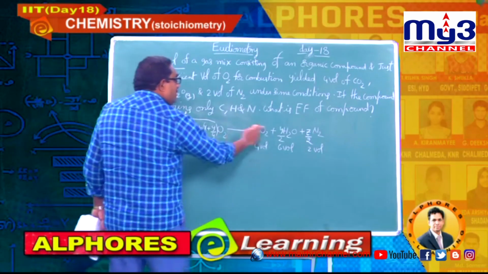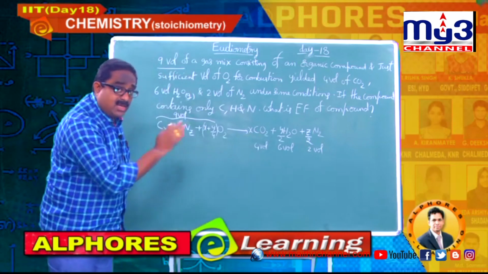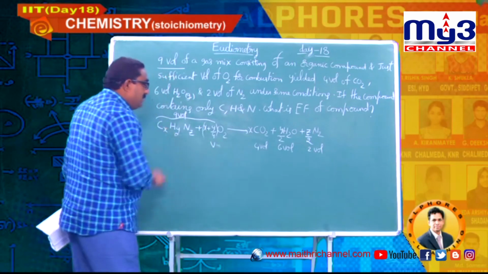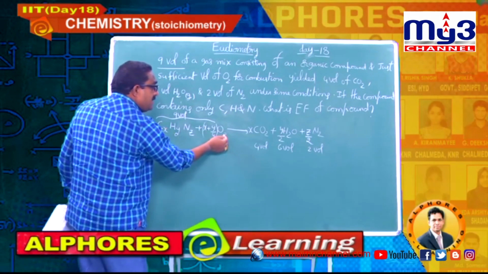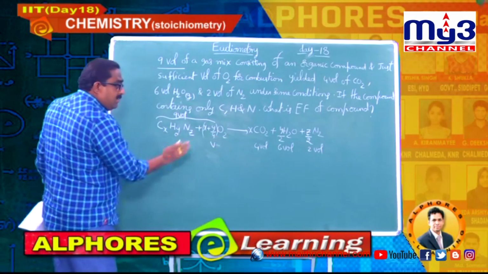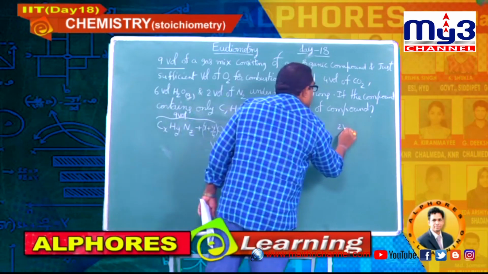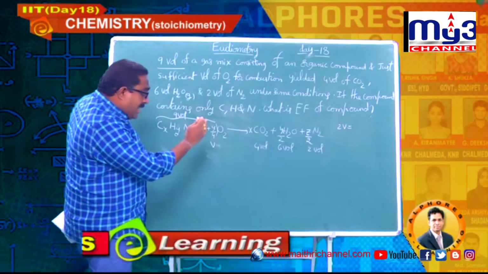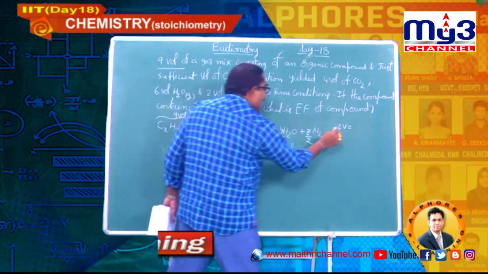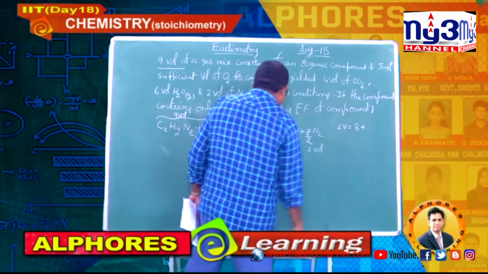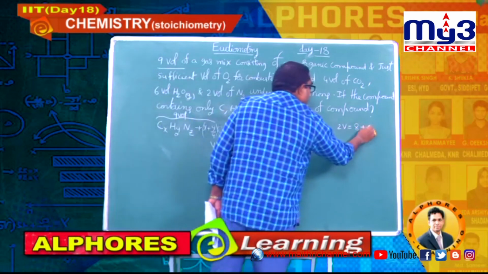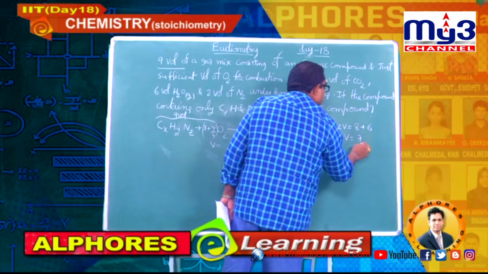Let me balance oxygen atoms, because moles ratio is equal to volumes ratio. Let me take the oxygen volume as V, and how many such atoms are there in each molecule? 2. So 2V. Please note it down. 2V is equal to the right side atoms I am counting: 2 into 4, 8, plus 1 into 6, 6.